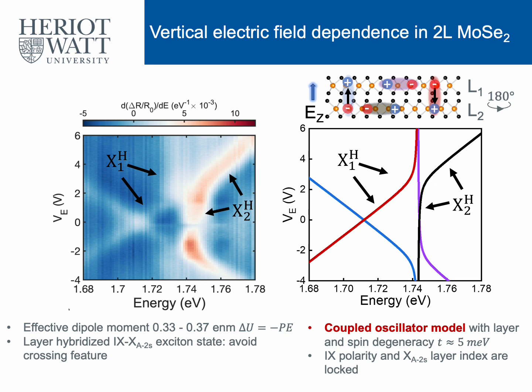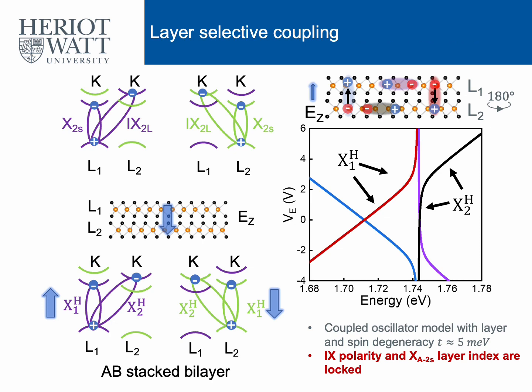And moreover, we want to propose the mechanism behind this intralayer exciton coupling. So here in the left figure, as we can see, at 0 voltage, the intralayer 2S state and the interlayer exciton are largely decoupled, as we show here using the bilayer exciton state to denote them. For example, as we turn the electric field along the dipole orientation, we are tuning the interlayer excitons close to the intralayer exciton in their energies. And then they start to couple to each other through the spin-conserved electron tunneling.